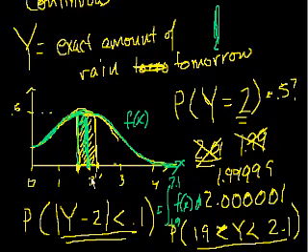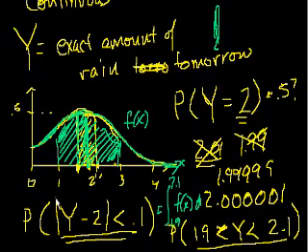And if you said, oh, what's the probability that we get someplace between 1 and 3 inches of rain? Then of course the probability is much higher. It would be all of this kind of stuff. Right? You could also say, what's the probability we have less than 0.1 inches of rain? Then you would go here and you would calculate, if this was 0.1, you would calculate this area.